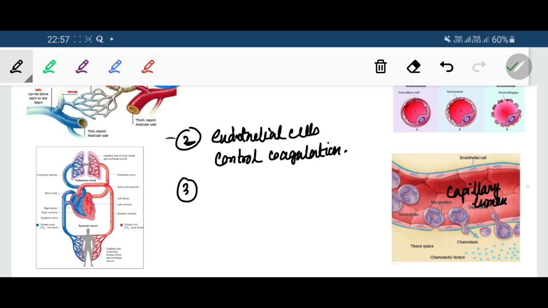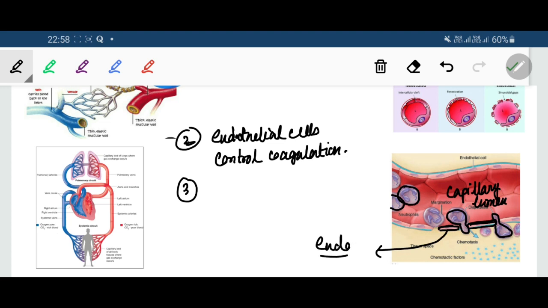Within the capillary lumen the blood is flowing, and blood contains red blood corpuscles, white blood corpuscles or leukocytes, and platelets. Normally the white blood corpuscles are confined within the capillary lumen, but during inflammation they can pass through the gap between the endothelial cells. The endothelial cells are basically lining the capillary wall. These are the endothelial cells.